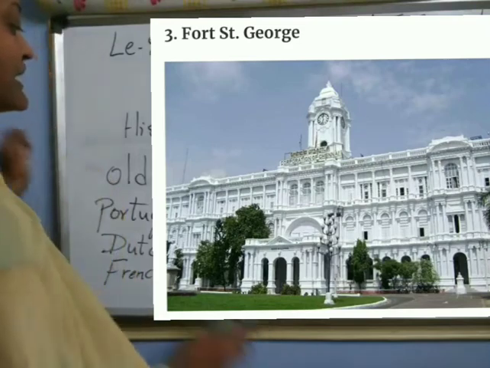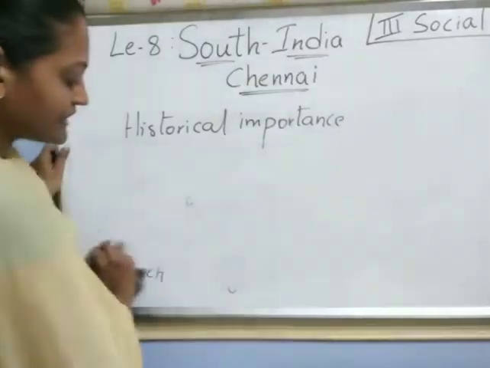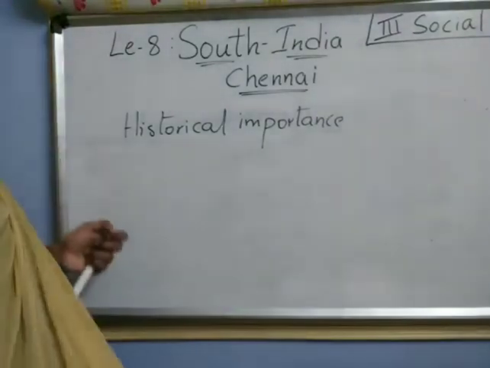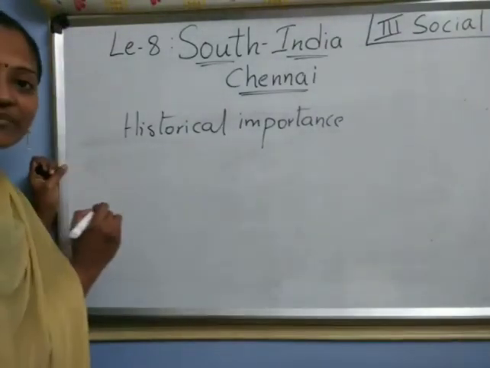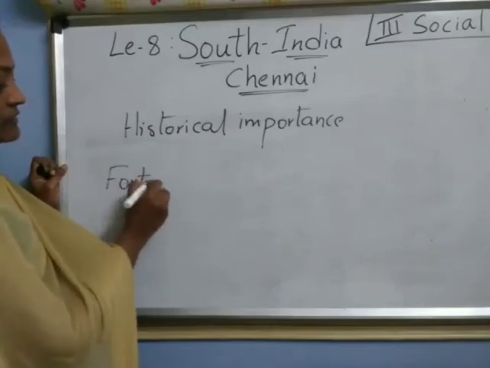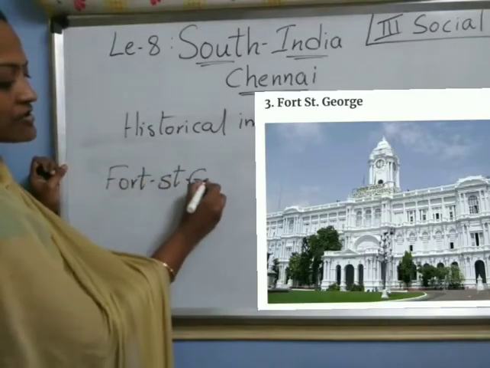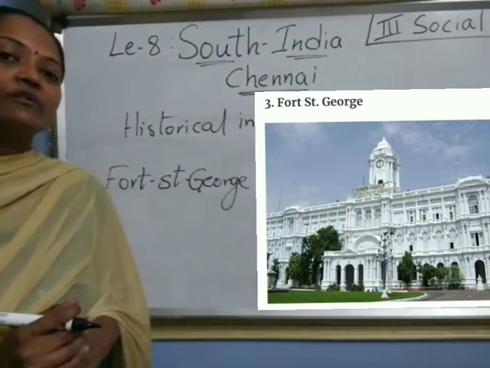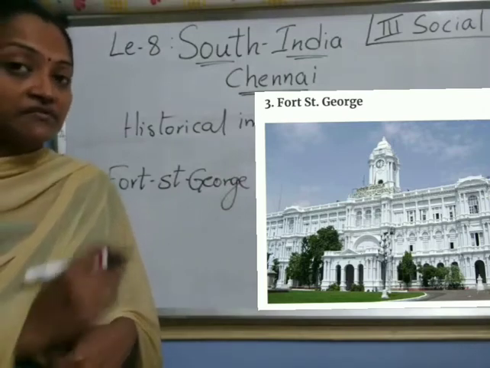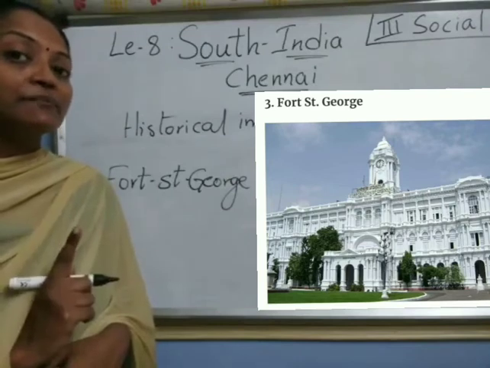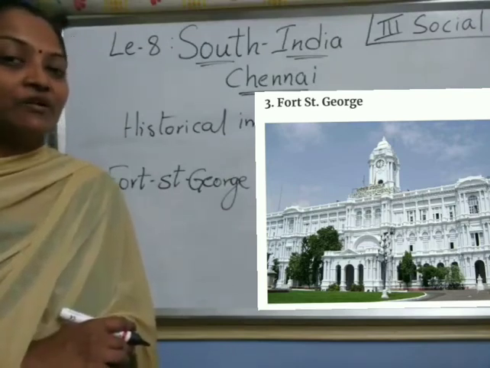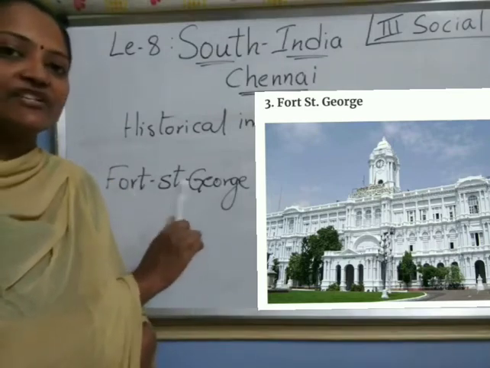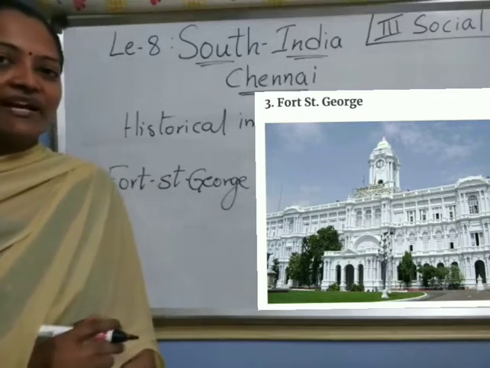That building has a specific name given by those British people. Look at here. That building name is Fort Saint George. This one is the first building built by the British in India. Remember, which is the first building built by the British? Nothing but Fort Saint George. Remember, right, children? Have you understood up to here?